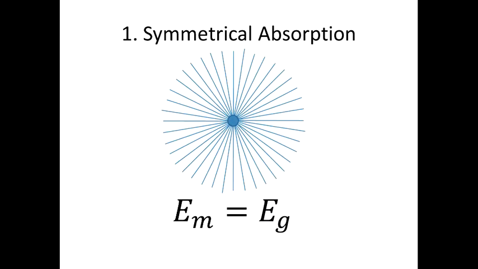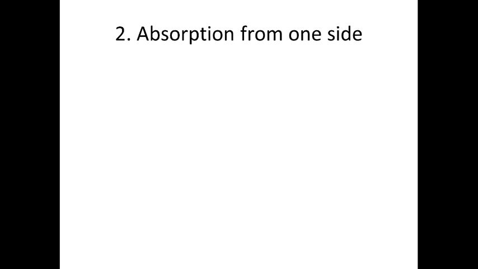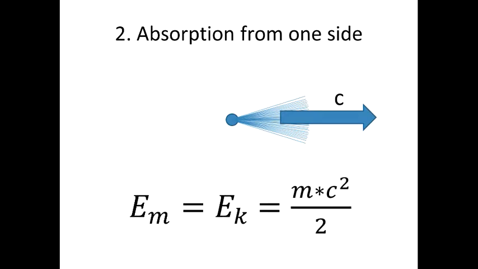Another extreme case is when a particle absorbs space only from one direction. In this case, no line of space absorption is compensated by absorption from the opposite direction, and therefore the particle moves with the maximum speed, the speed of light. When mass is moving with the speed of light, it doesn't create any space flow towards itself. Its total energy of mass is equal to its kinetic energy, mc squared divided by 2.